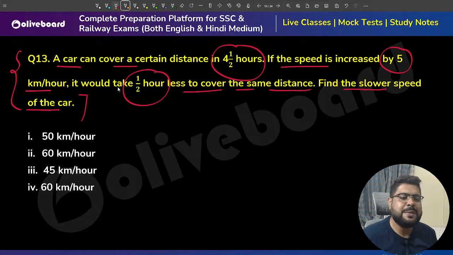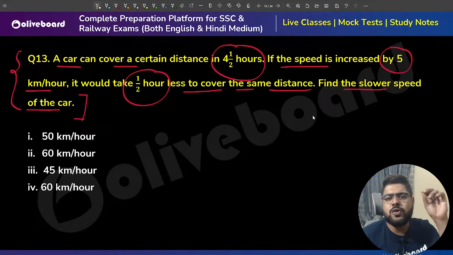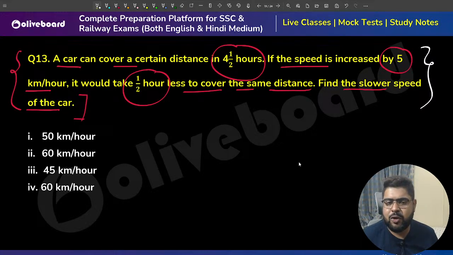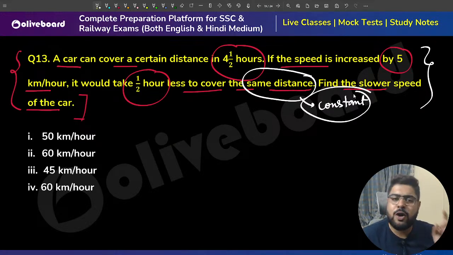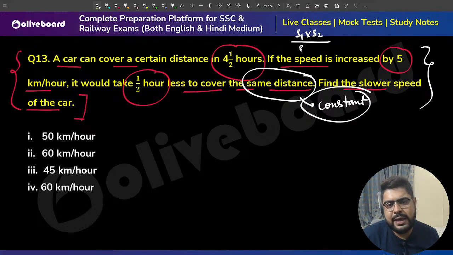Now, let me say one thing. There are two ways to solve these questions. Whenever you see distance is constant, there is a formula to figure out distance, if you guys know: S1 into S2 by the difference of S1 and S2, into delta T.